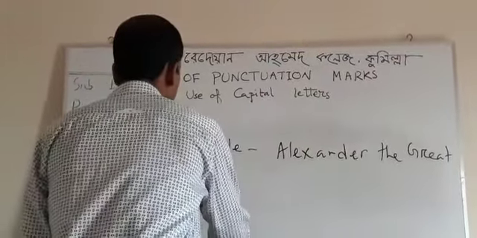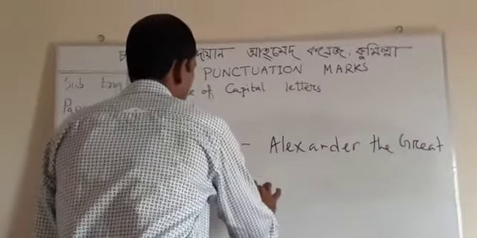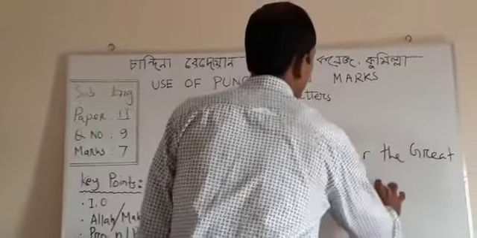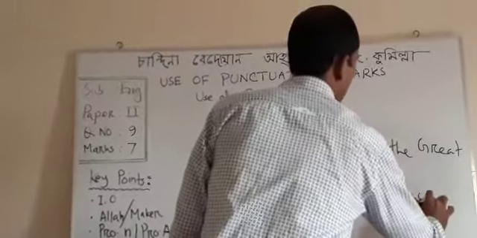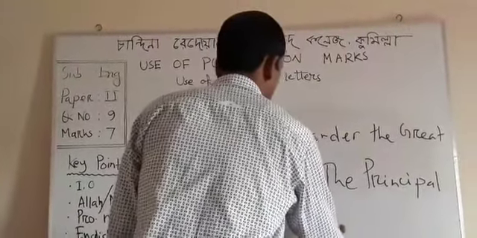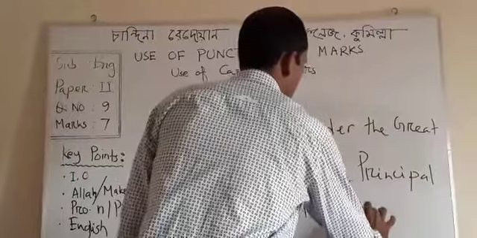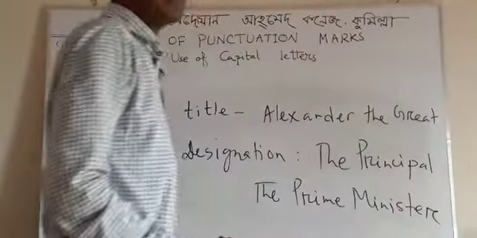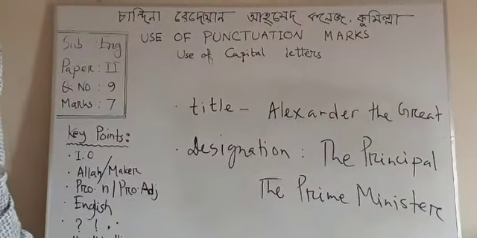And next, designation: the principal, the prime minister. These are designations. This should be written in capital letters.